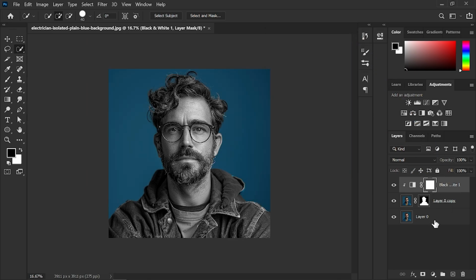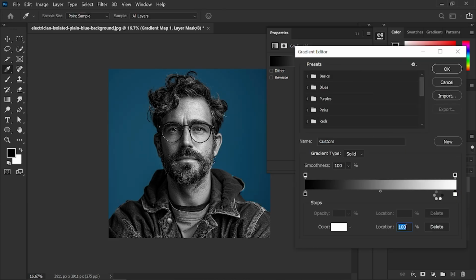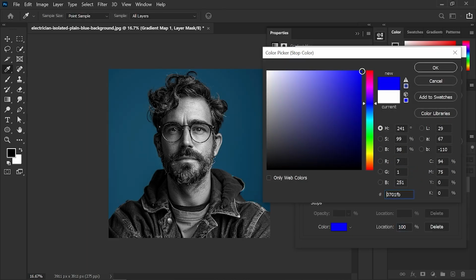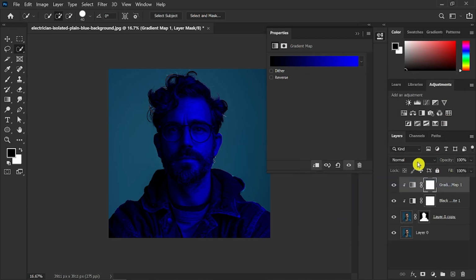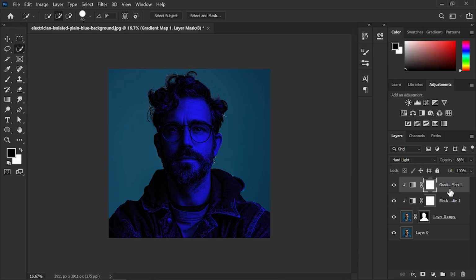Now, we go to Color Adjustments and apply Gradient Map to the layer. Then, choose a suitable blue color from the color picker and set the blend mode to Hard Light. Now, you will notice the difference and the effect of the blue color on the person. You can reduce it a little by lowering the opacity.